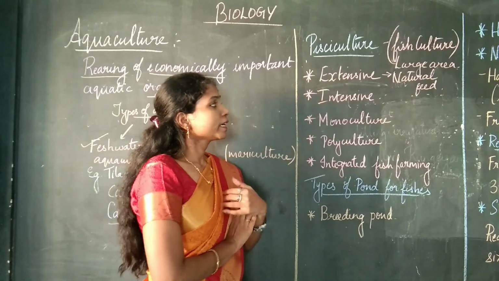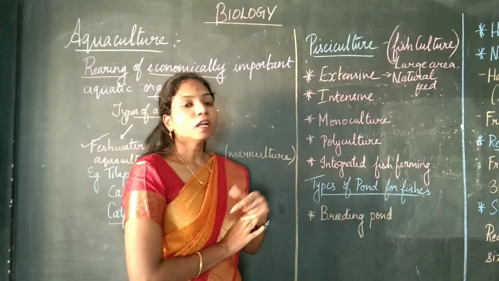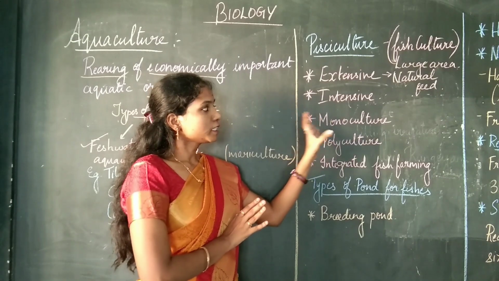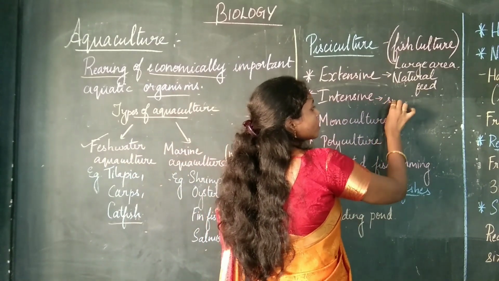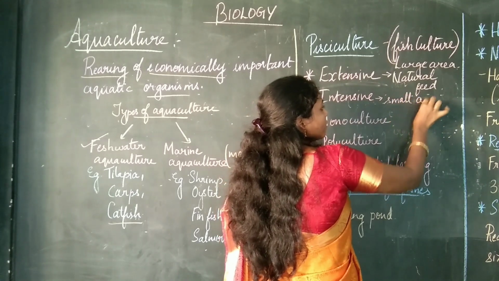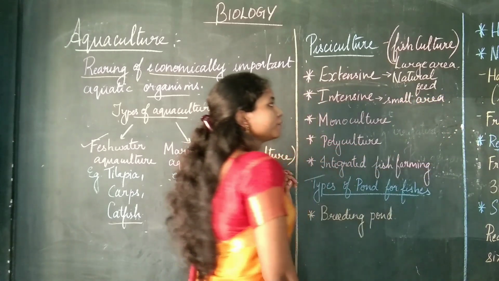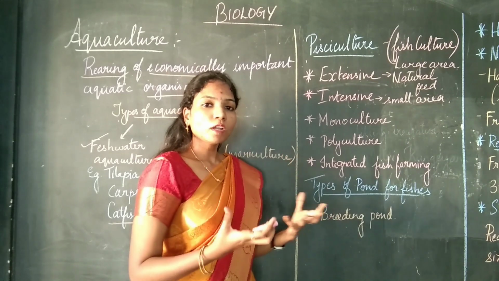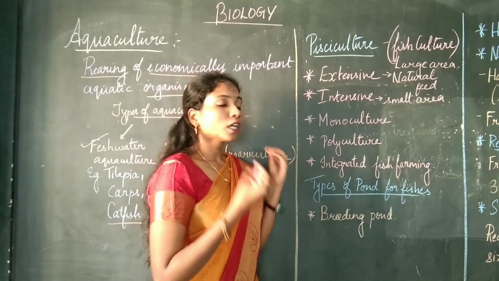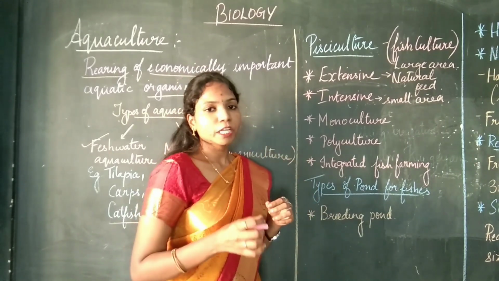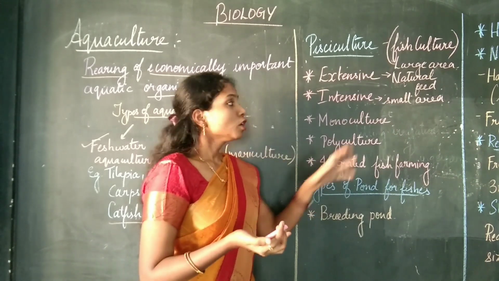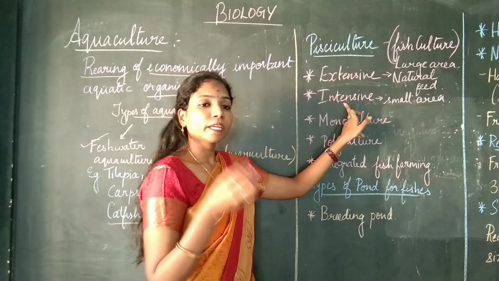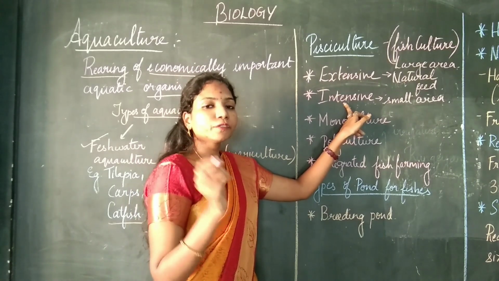The next one is called intensive culture. In intensive culture, the fishes are grown in a small area and are provided with artificial feed so that they attain their size at a much earlier rate.